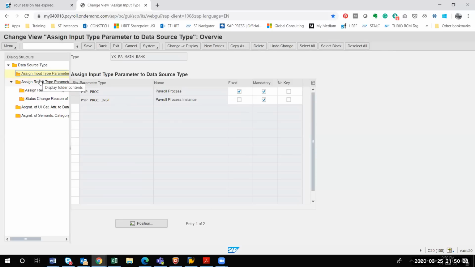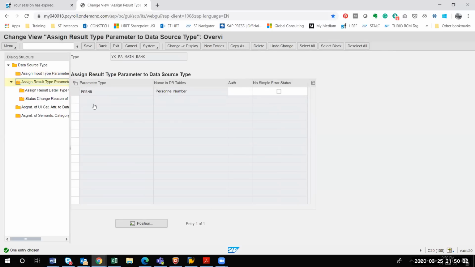The next one is assign result type parameter. Whenever you are creating an entry, whether this entry will come automatically or a specific entry is needed will be explained in this document itself, so you follow that.